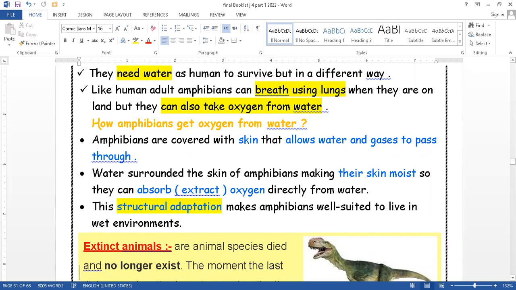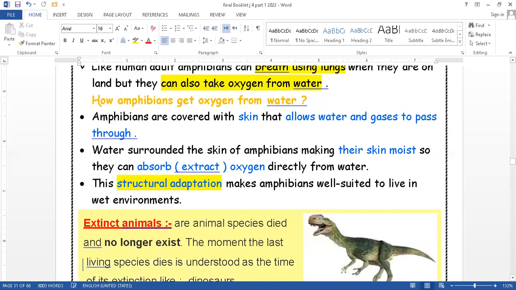And we can consider that as a structural adaptation. Why? Because they adapt to their environment by using their skin. And the skin is considered a change in the formation of the living organisms. So we consider that as a structural adaptation.